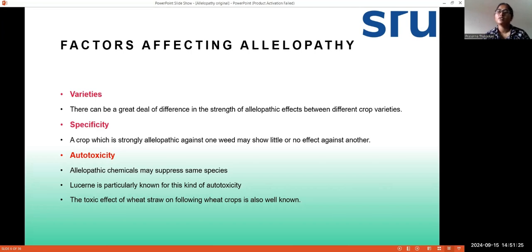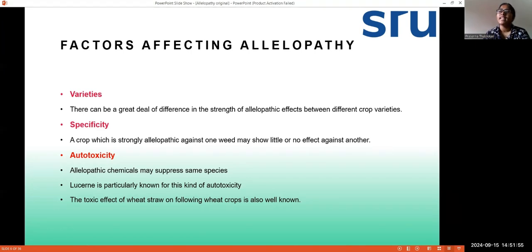And next come to specificity. So here also one crop may be strongly allelopathic to one weed, while the other crop may not be strongly allelopathic to the same weed. So it depends on the species also. Next is autotoxicity. Here autotoxicity means the plant, for example, if we take a wheat plant, it produces some kind of chemicals that are harmful to the wheat plant itself.